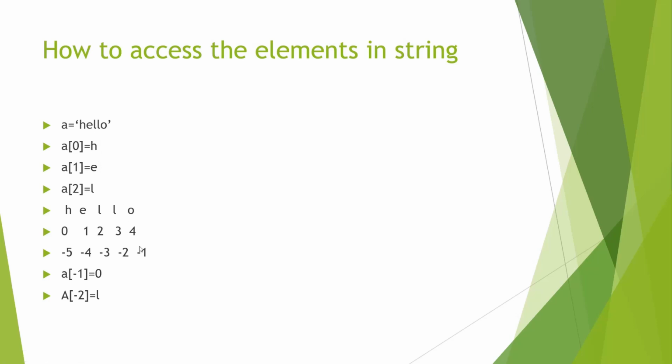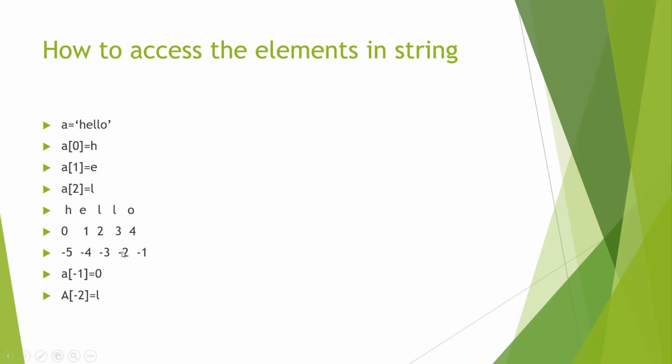Now, in string data type, when we do positive counting starting from 0, we are moving from left to right. In a similar way, in Python, if we count from -1, like -1, -2, -3, we are moving from right to left. So in this string hello, 0 points to letter H, 1 points to letter E, 2 points to letter L, 3 points to letter L, 4 points to letter O. In a similar way, -1 points to the last letter within a string. So here the last letter is O.